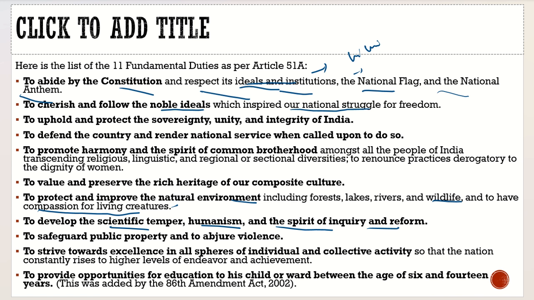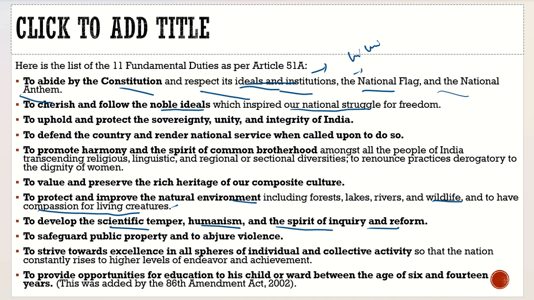Religion and science, they don't go in line. They are opposite to each other. Majorly they are opposed to each other. How can we have the scientific temper at the same time when you are given the fundamental right to religious freedom? So definitely there is a wide scope of argument here.